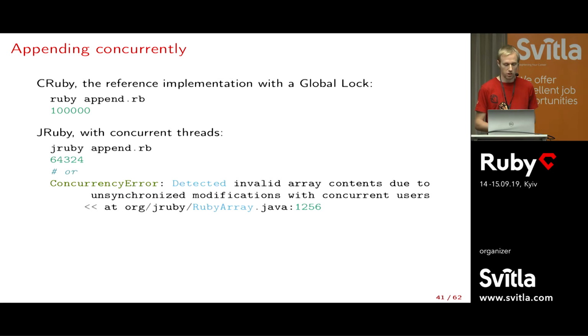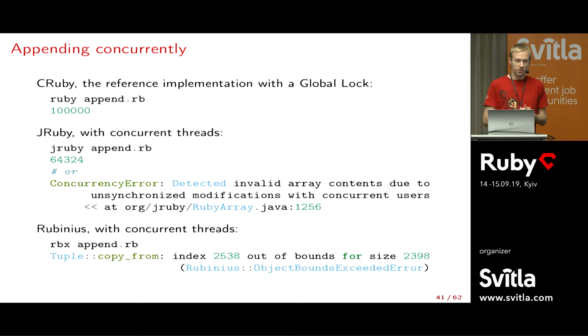But if you run this on JRuby, you get either a random number, which means some of the appends were not there, like you did something, but actually nothing happened. Or you get an exception, depending on your luck. And this is not only JRuby, Rubinius would get the same thing, basically, either a random number or a different exception. Something I wanted to work on was: we want parallelism, but we also don't want to break basic things like arrays in the core library.